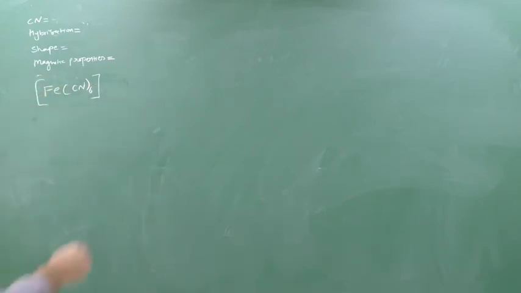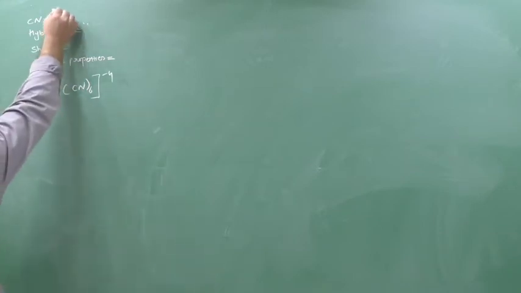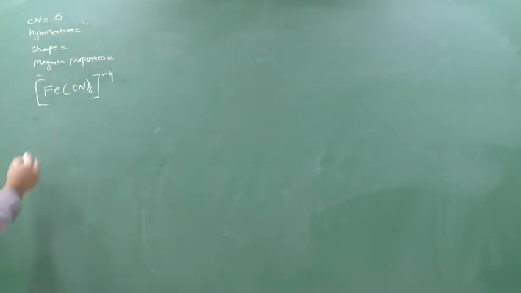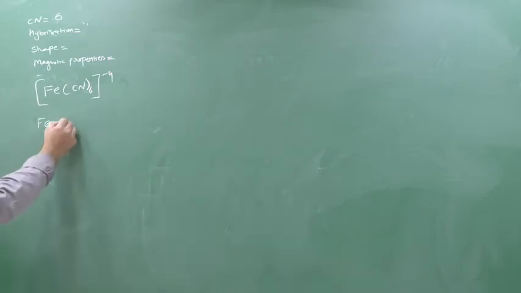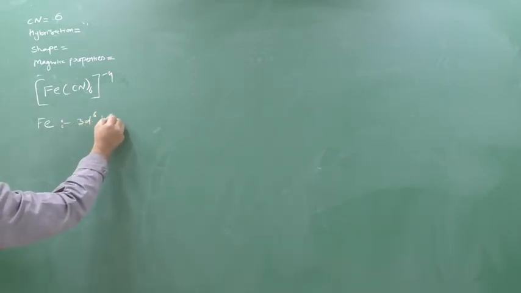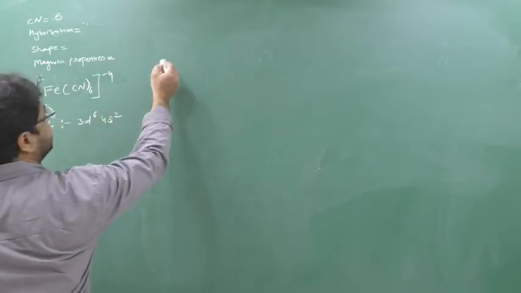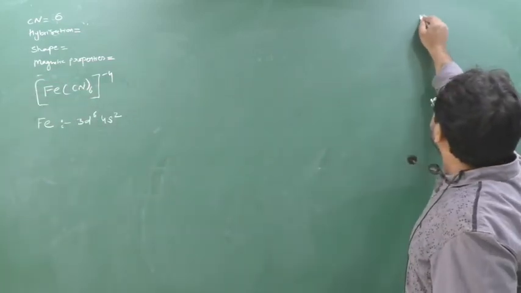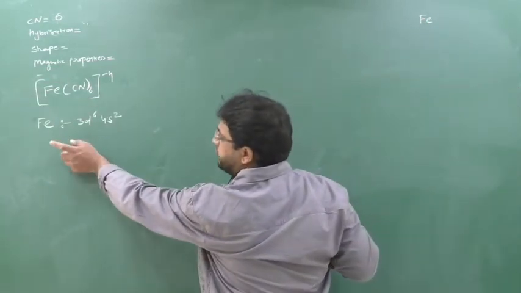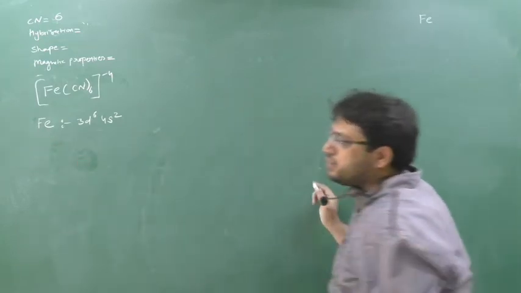[Fe(CN)6] 4 minus. First, from this, by seeing only, we can say the coordination number. What is the coordination number? Number of ligands associated to the central metal atom. How many ligands are there? 6. Coordination number 6. Now we'll start the theory. What is the atomic number of Fe? Or directly you can write the electronic configuration of Fe. So electronic configuration of Fe is 3d6 4s2. Yes or no? Now we'll see what is the actual ion present in [Fe(CN)6] 4 minus. So see here, Fe. This is the ground state electronic configuration of Fe. You can search it. Yes or no?